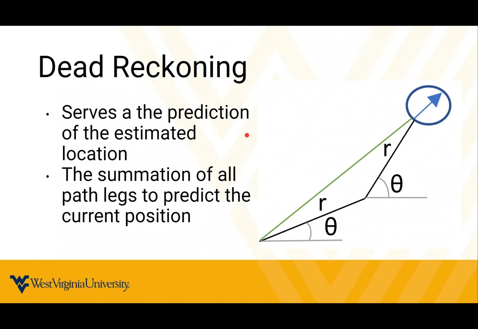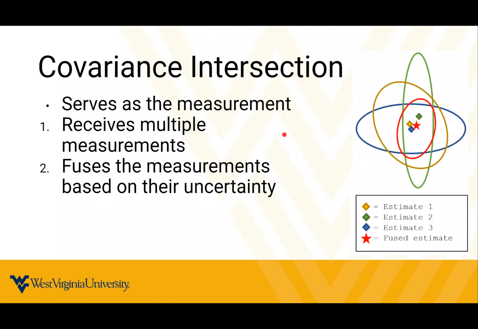So the prediction state is done by dead reckoning, which is the summation of all path legs, done to predict the current position. So if you have path leg 1 and path leg 2, if you sum them together, you'll get the green line, which is the estimated position.